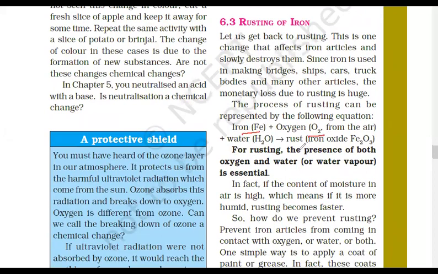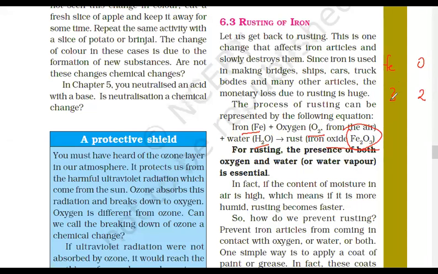Then rusting of iron, we have already discussed in detail: Fe reacts with oxygen in the presence of water to form iron oxide, which is Fe2O3. Now tell me, Fe2O3 is which oxide, ferrous oxide or ferric oxide? What's the valency of Fe here? The valency of O is 2, and here Fe is 3, that's why it is Fe2O3.